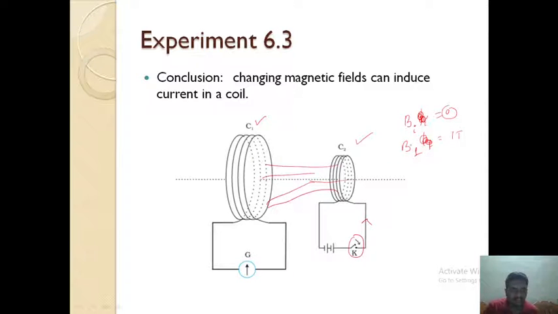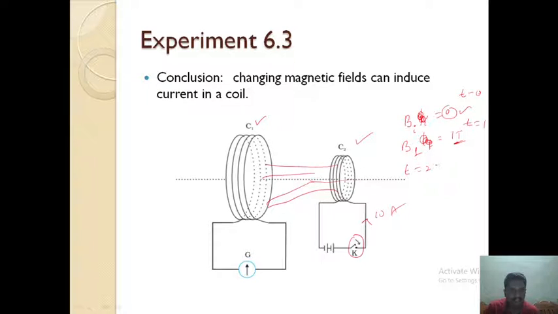Why? Because, for example, at t equals 0 seconds the key was open, no current was passing through the coil, and the magnetic field is 0. Once you press the key, the current becomes, for example, 10 amperes, so the corresponding magnetic field, let it be 1 Tesla. This is the situation after 1 second.